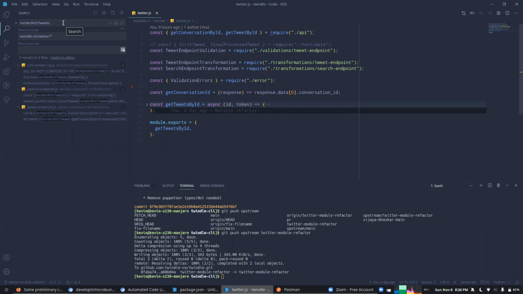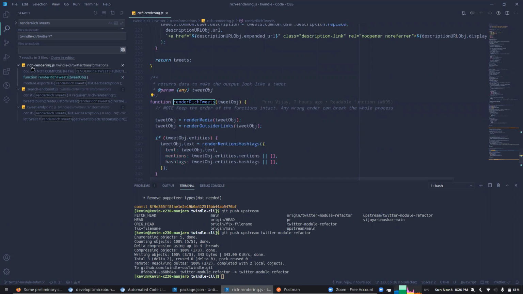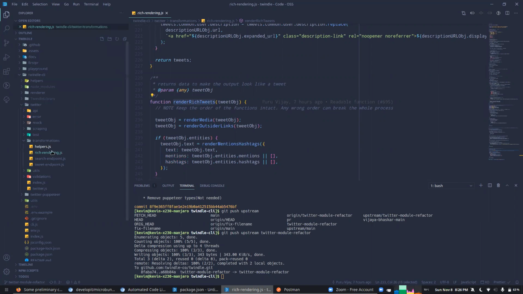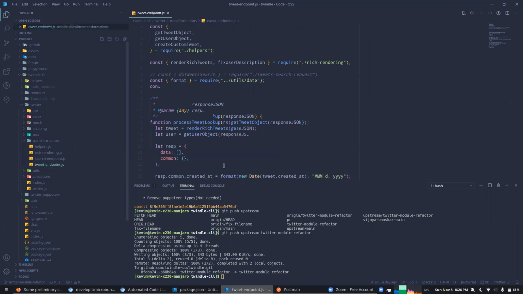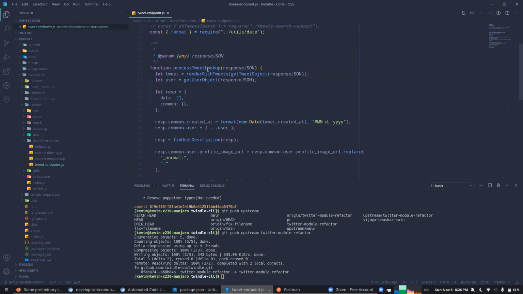So you can just do a control F, and this one on the sidebar will search all the folders. If you want to restrict by a certain folder, you can just add a folder like Twitter CLI/Twitter. And then if we look at the code, it is in this file called rich rendering, which is in transformations. So it makes sense. And I think your transformation function would also come under the tweet endpoint transformation file, because we are only going to do the same endpoint.